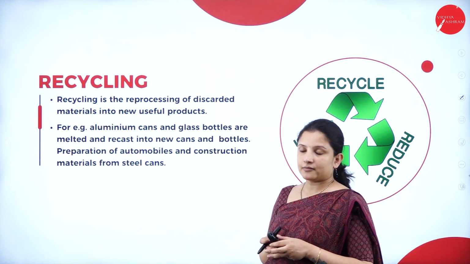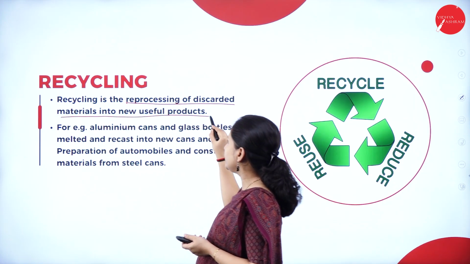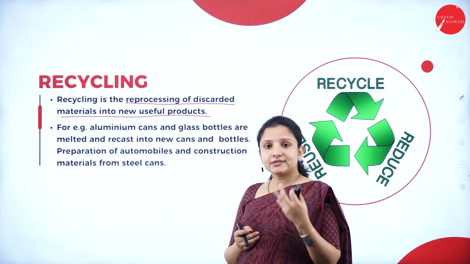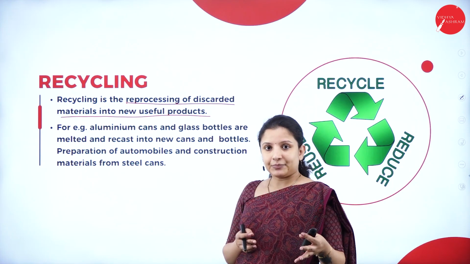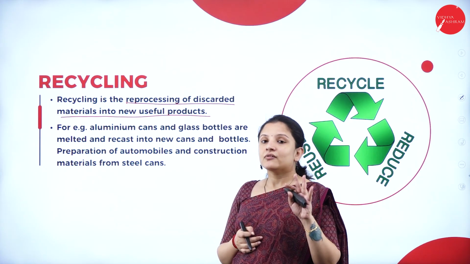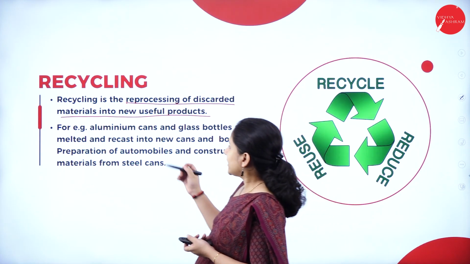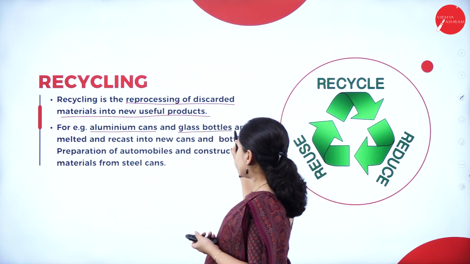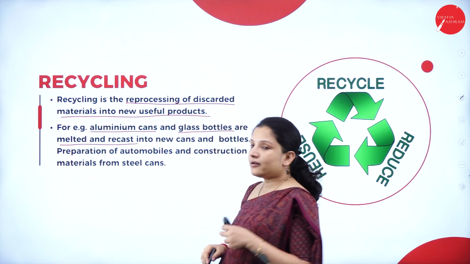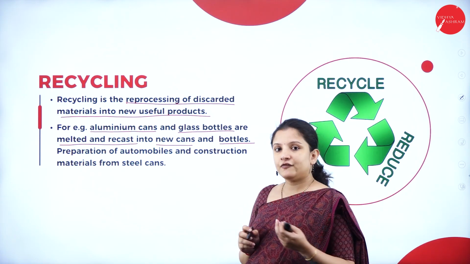Next is recycling. Recycling is nothing but the reprocessing of discarded materials into new useful products. Plastics, instead of just burning them or discarding them just like that, should be collected separately so that they can be given to people who come for collection. They can take it to the recycling center and make use of it in many ways. For example, aluminium cans and glass bottles can be melted, recast, and converted into new cans and bottles which can be used again.